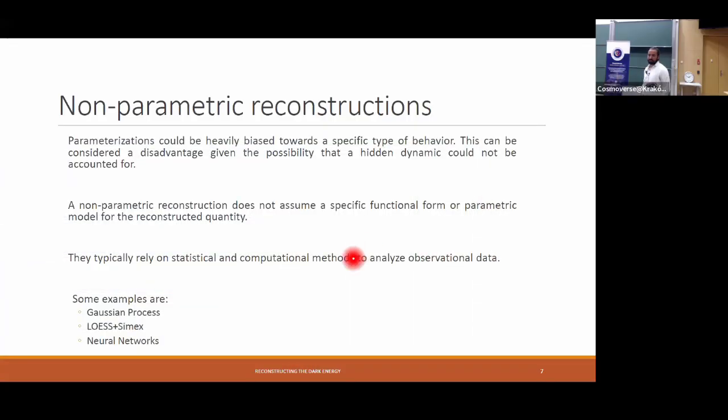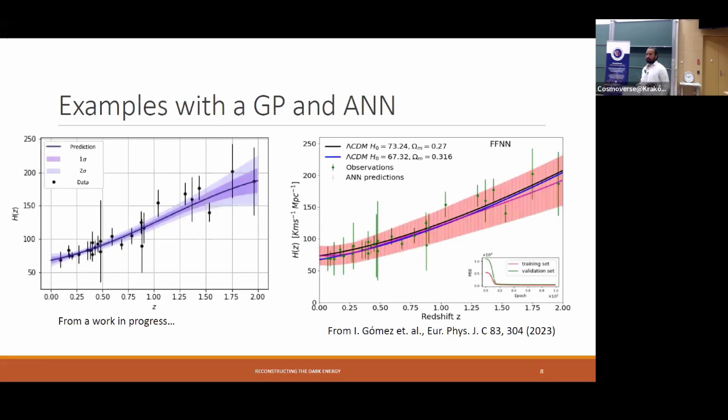One of the most famous ones is the Gaussian process. There is another popular one called LOESS-SIMEX, and another popular one is neural networks. Here is an example of two non-parametric reconstructions for the Hubble parameter. The first one here on the left is with a Gaussian process. A Gaussian process is basically when you have a set of data, in this case the cosmic chronometers, and you try to fit a Gaussian curve to all the available data, and it gives you the most probable Gaussian curve that predicts this set of data.